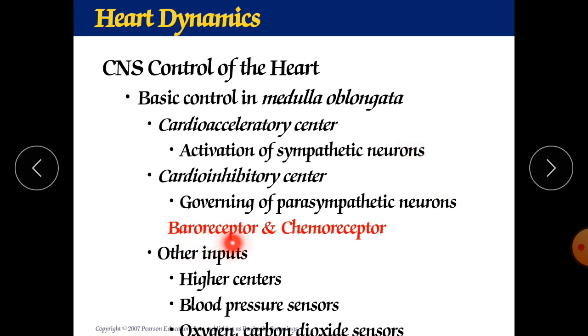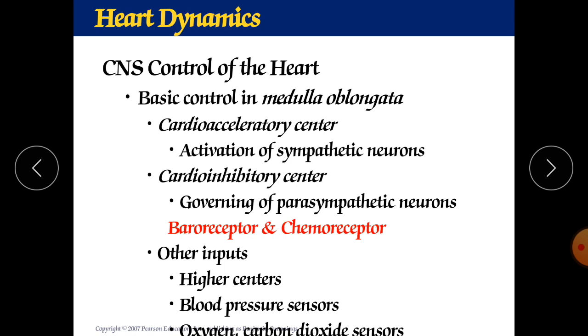So next is baroreceptor and chemoreceptor. Now when I tell you about baroreceptor, you will come to know the meaning of both. Baro means pressure, and receptors. So the receptors are available at two parts of your heart, as I told already. One is near the carotid sinus, and another is available at your aorta, the aortic reflex and carotid sinus reflex.